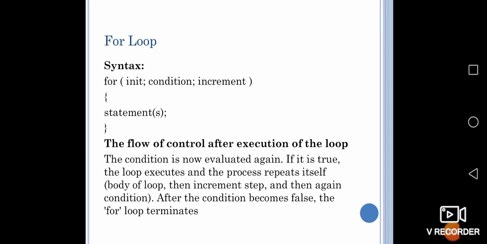The syntax is for: first it is initialized, that is init, then the condition is evaluated, then the increment value is given, then a set of statements will be executed. Then the condition is evaluated again. If the condition is true, it will repeat itself, that is it will keep executing the same statements. Once it becomes false, it terminates the statement.